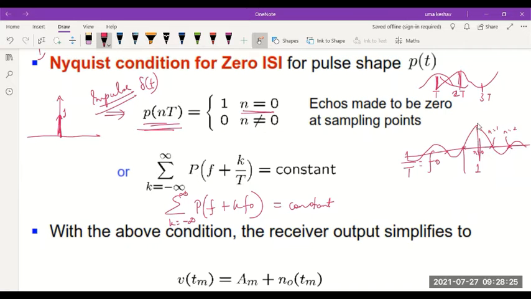Which pulse shape has the value 1 at n equal to 0, and can take the value 0 at other points? One is an impulse, and the closest to representing an impulse practically is a sinc shape.